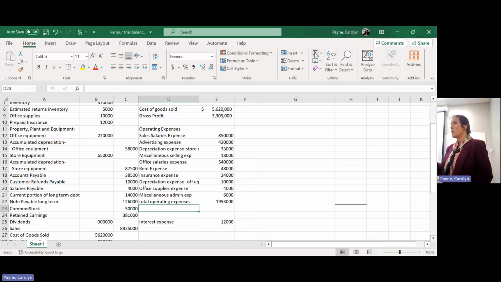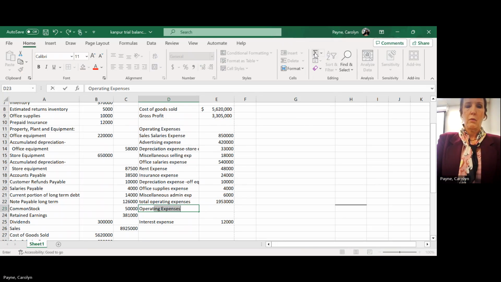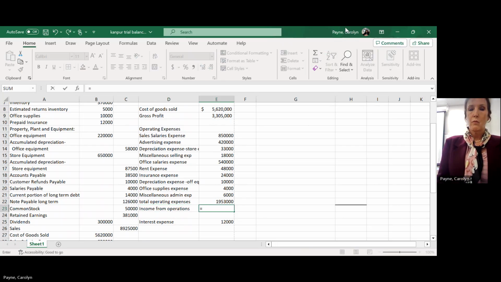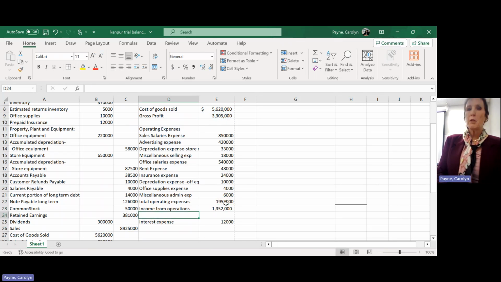So the next thing I want, who remembers the formula for operating income? Or some companies call it income from operations. I'm going to call it income from operations. So it's gross profit minus operating expenses. So that's how much money I earned from operations, income from operations.